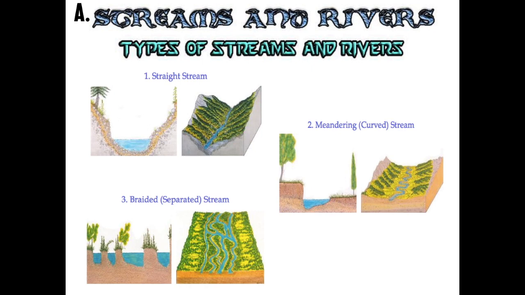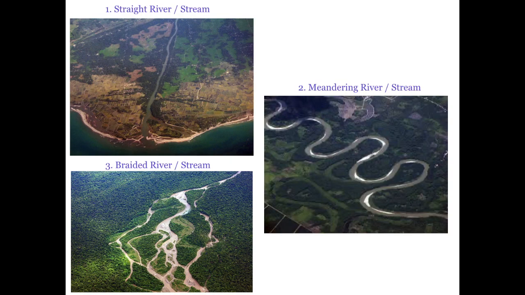Then the last type of stream is very easy to remember, especially through looking at the illustration, but this is a new type. This is called a braided or separated stream. Just like if someone braids your hair, they interconnect it, they weave it together. I don't really know too much about that, but I'm sure some of you young ladies have braided your hair before. Okay. Here are some illustrations of a straight stream, more of a young river. Then here we have the meandering, number 2, more of an old or maturing river. And then you have your braided or interconnected river at number 3.